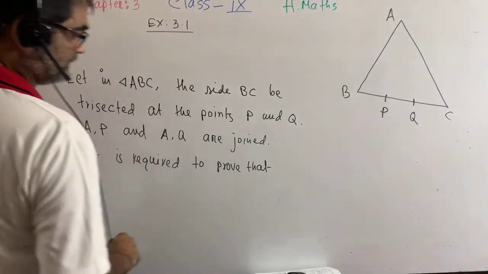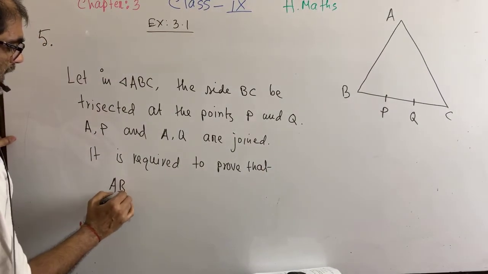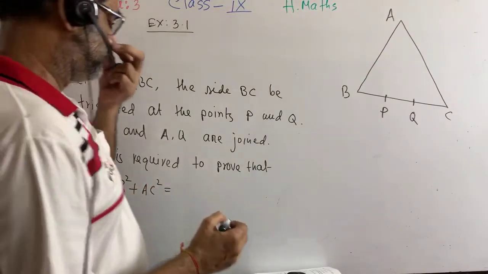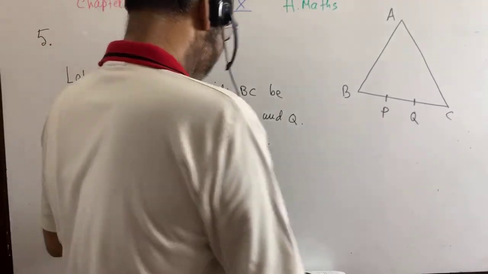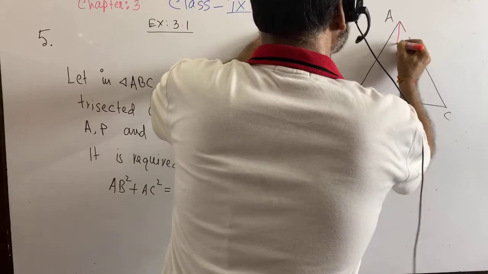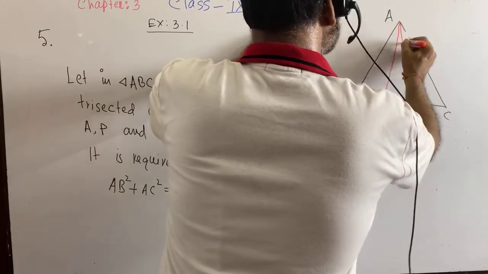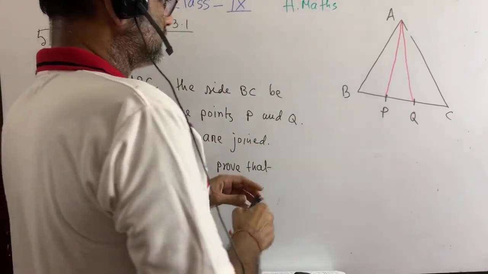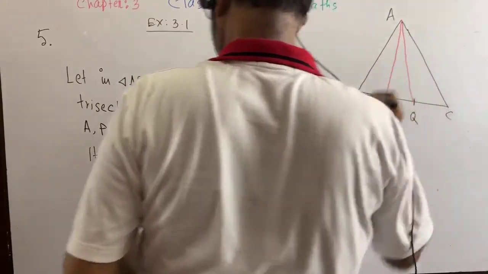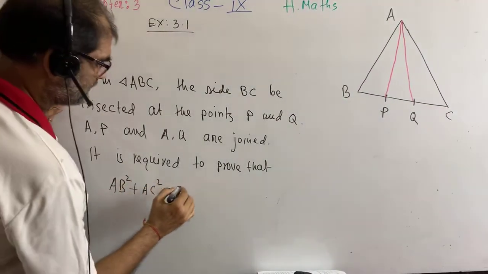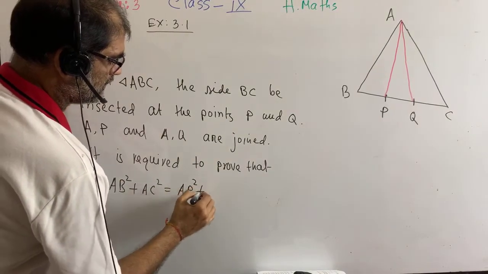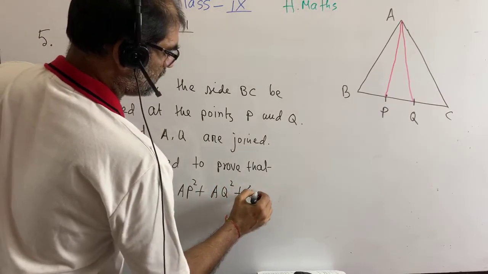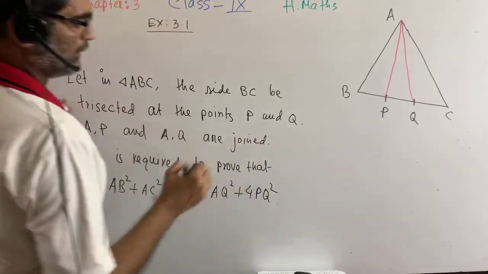let's see what is to prove. We have to prove that AB square plus AC square is equal to AP square plus AQ square plus 4PQ square. We have to prove this.